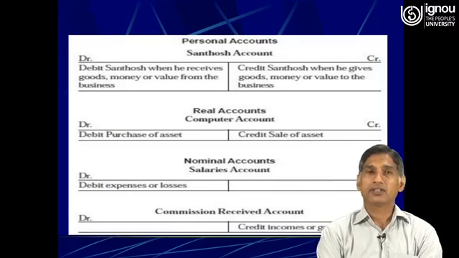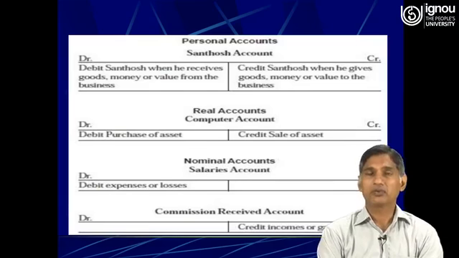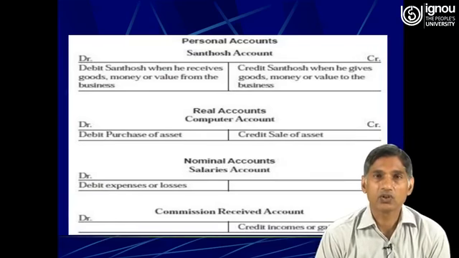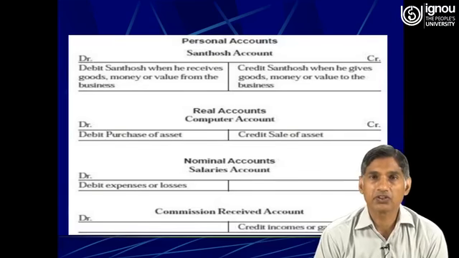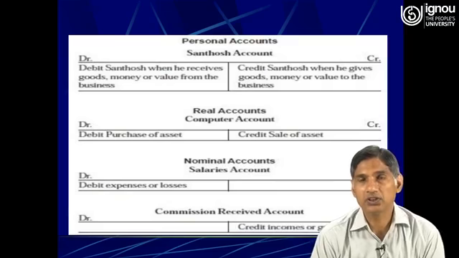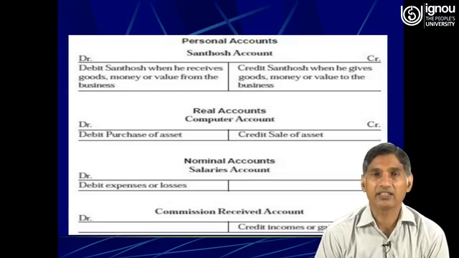Persons may be a natural person, an artificial person, or a representative personal account. In the debit side you might be seeing here Santosh, when he receives goods, money or value from the business. Then credit Santosh when he gives goods. So the rule of the personal account is debit the receiver and credit the giver.